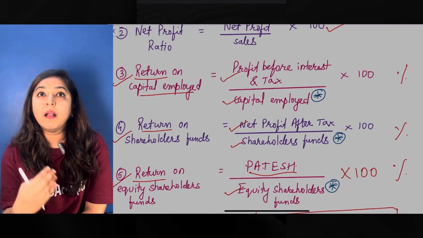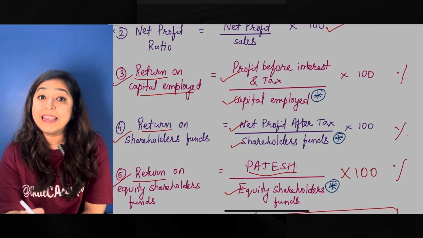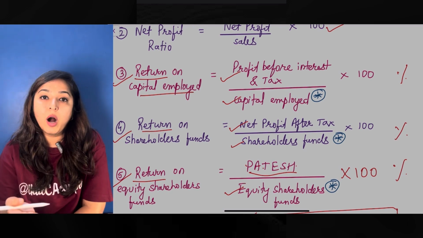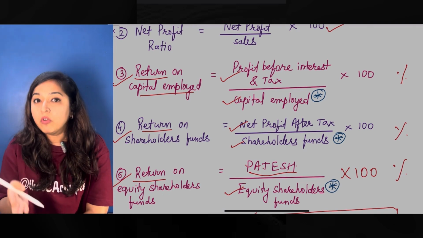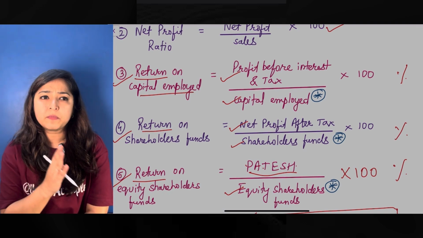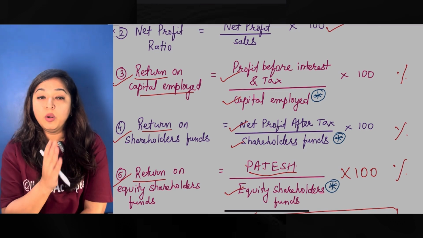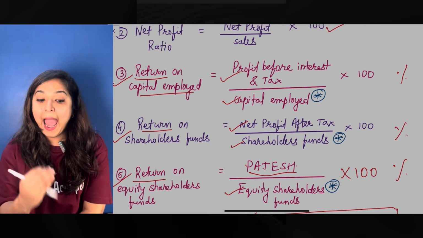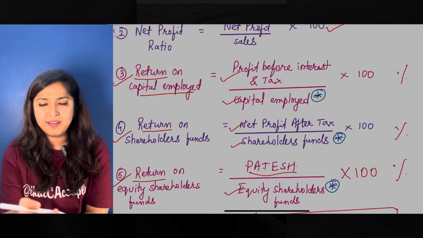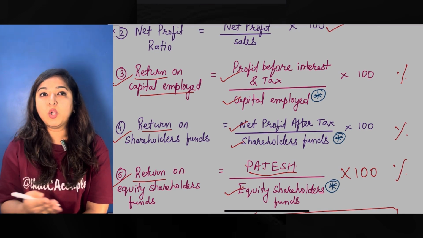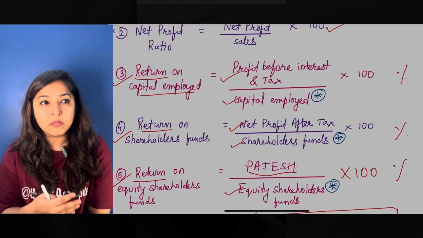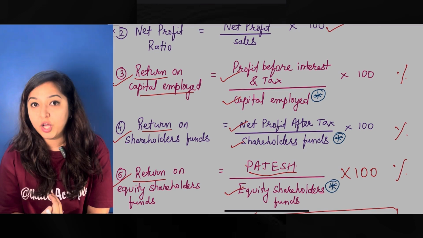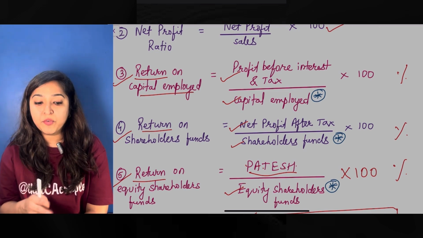All right. So when you are paying higher to your long-term borrowings and you are earning less for the funds that you have available with your business, your business might not be a healthy company. Example, if I'm paying 15% to the loan that I have borrowed, and if I have a return on equity shareholders funds or return on capital employed to be around say 10%, 8%, which is lower, this will indicate that I'm paying more than what I am earning. All right. So this is one indicator of an unhealthy company.